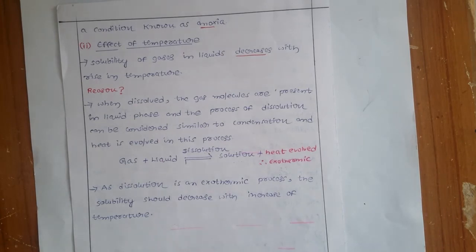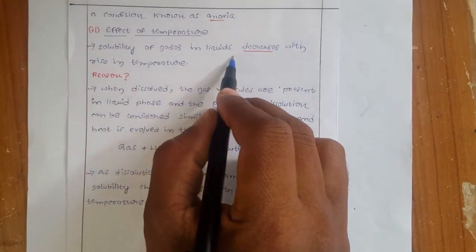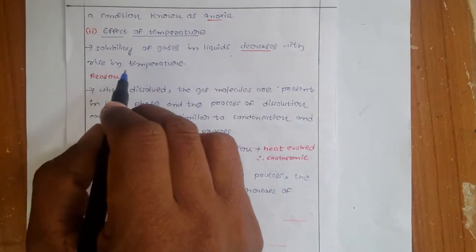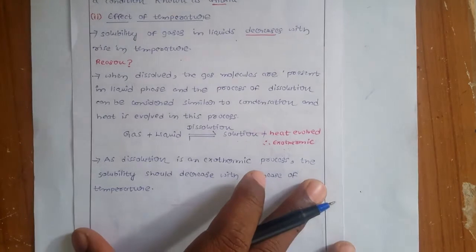Take the cool drink in a vessel, in a bowl, and heat it. What will happen? You can see plenty of bubbles on the surface. What that indicates is that whatever gas was dissolved inside is coming out. So the dissolved oxygen is going out. So the solubility of gases in liquids in most cases decreases with an increase in temperature.